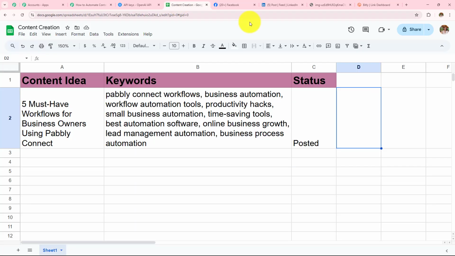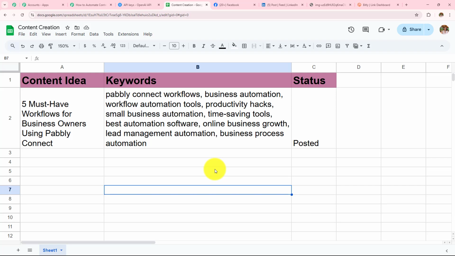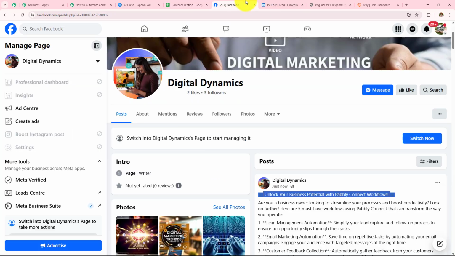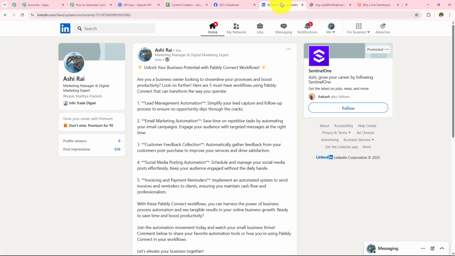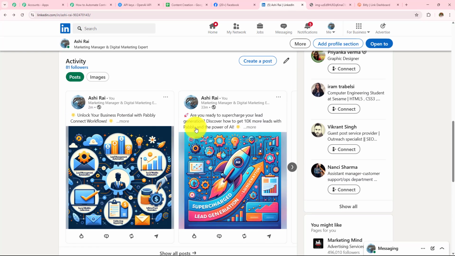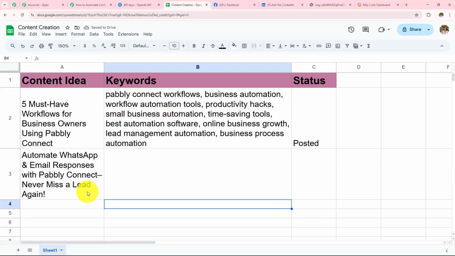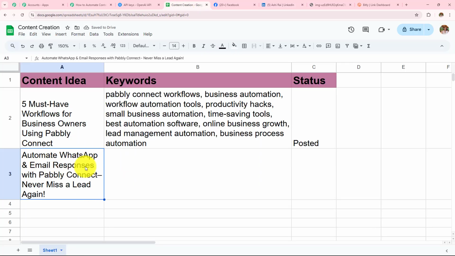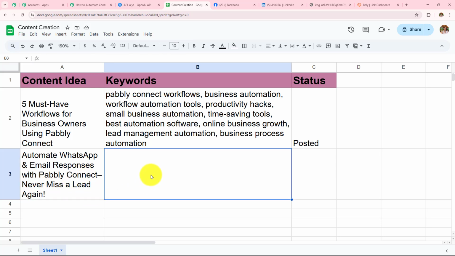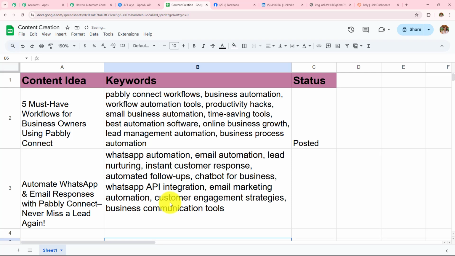Let's open my Google Sheets spreadsheet and here we can see instantly the status has been updated. Now, so as to check this automation workflow one last time, I am again going to add a content idea in this particular spreadsheet, and if content is generated out of that idea, then this means this automation workflow is working fine. So here let's quickly add some new idea. My title is Automate WhatsApp and Email Responses with Pabbly Connect. Never miss a lead again. I'm going to add some keywords. Here I have added my keywords.